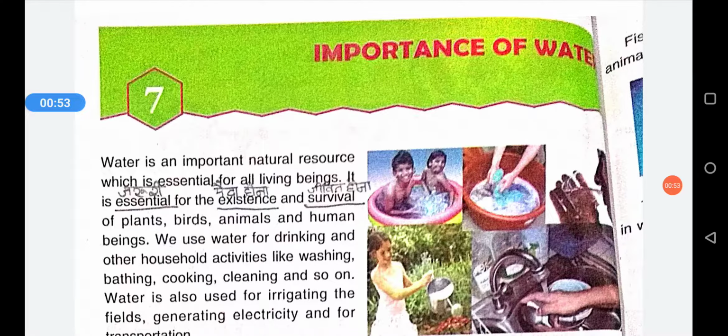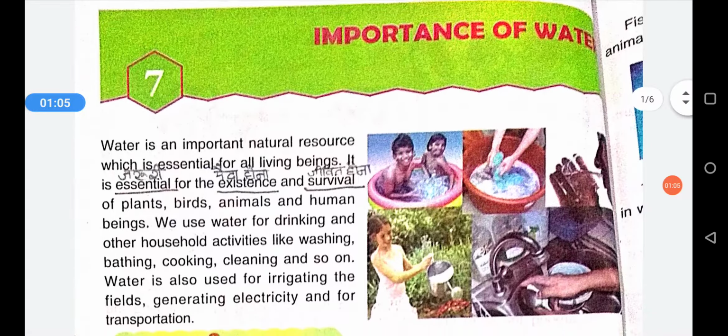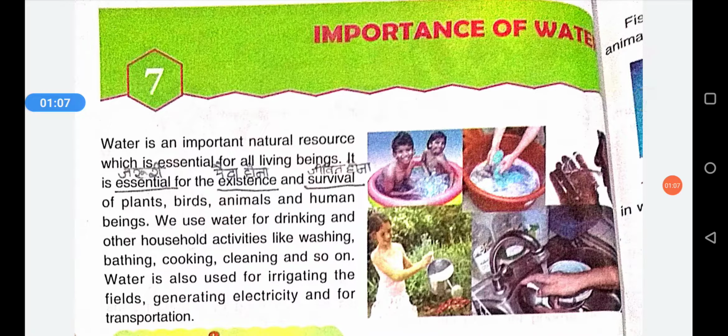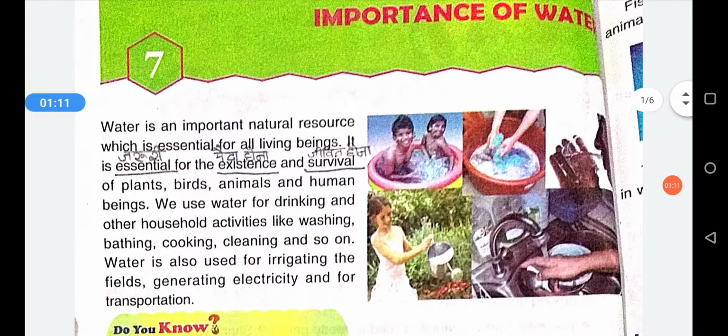For example, birds, animals, plants, human beings, they all need water for their survival. For example, we need water for drinking, washing, bathing, cooking, cleaning, and so on. So water plays a very important role in the life of a human being also.